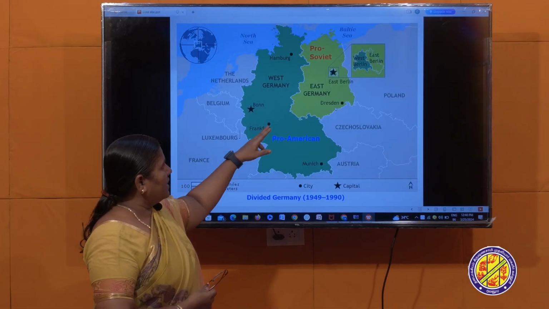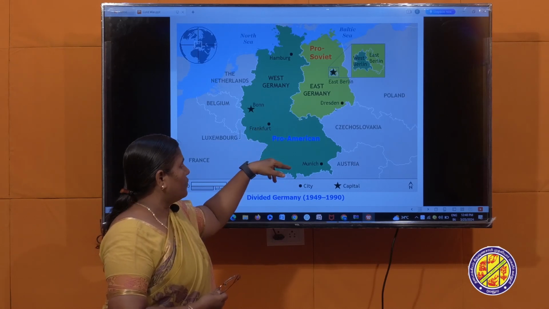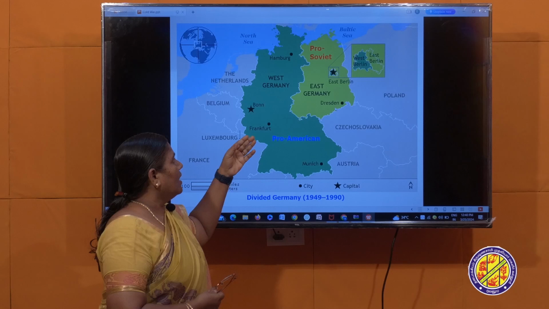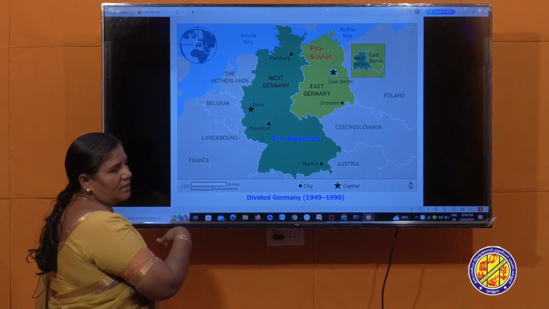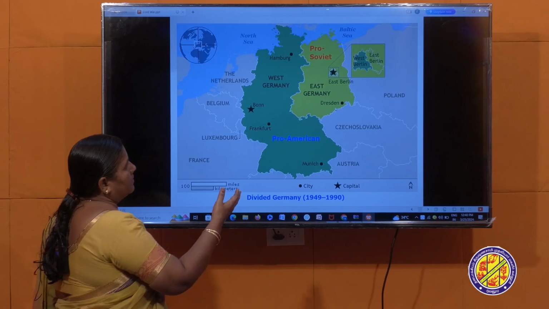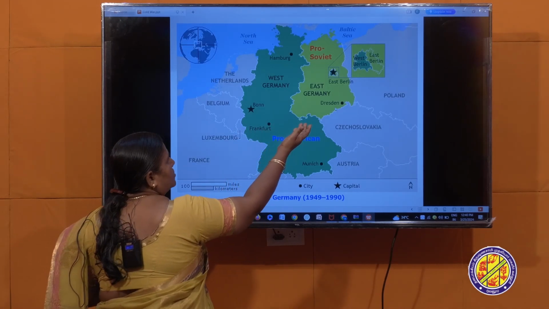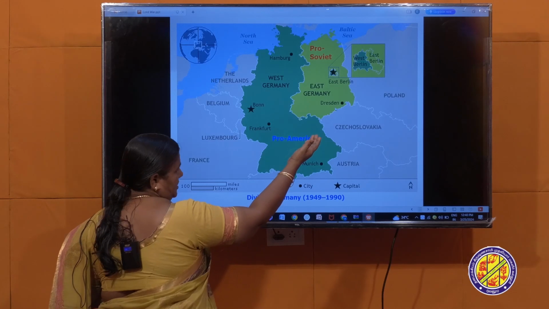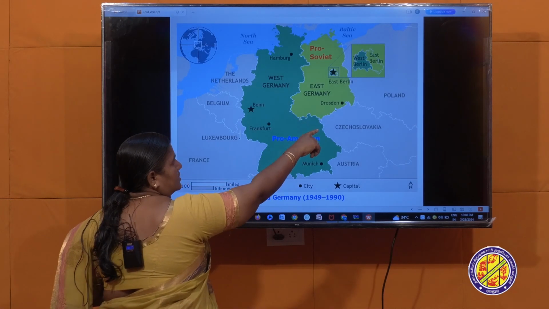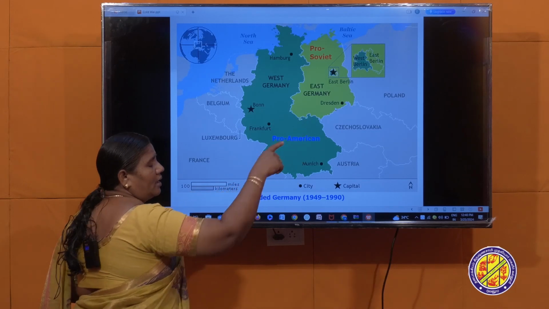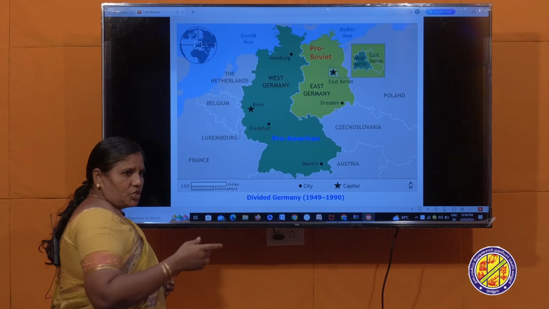And Berlin was the capital of Germany, and it was divided into East Germany and West Germany. East Germany was under the USSR, West Germany under the USA. Here I already said, in East Germany there was not that much freedom, a dictatorship rule was followed. In the communist region, people didn't enjoy much freedom, whereas in the West they enjoyed all the freedom.